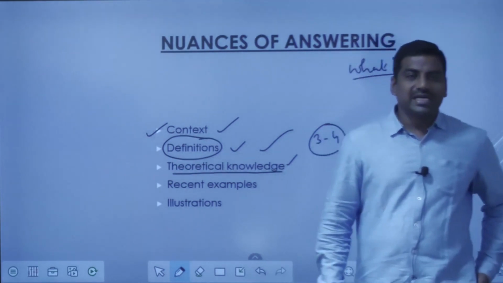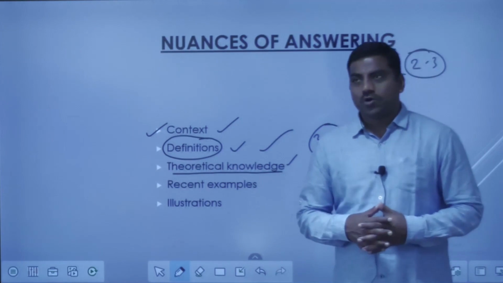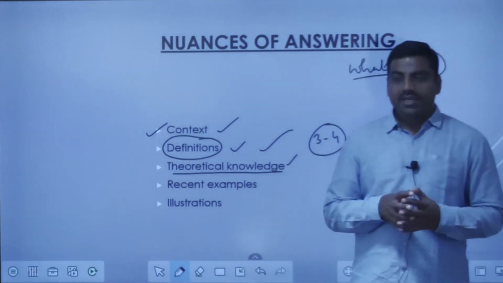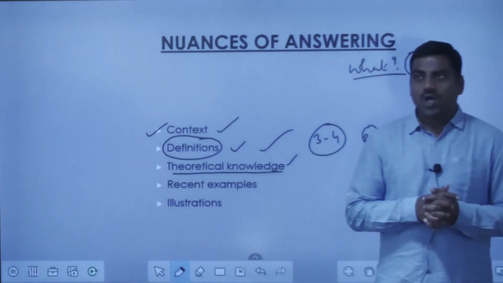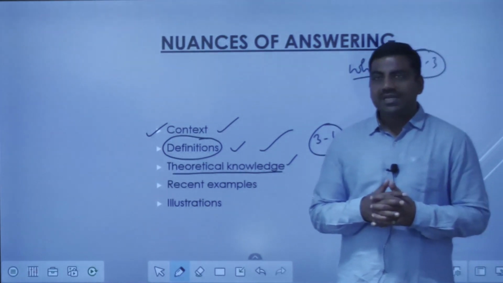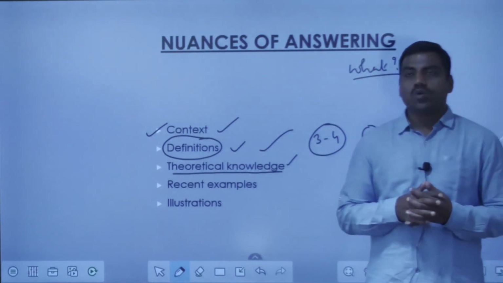For example, if they ask you about climate change, and you explain the process with some diagram representation or flow chart, yes, that will gain marks here, because in the third paper you can score like anything.